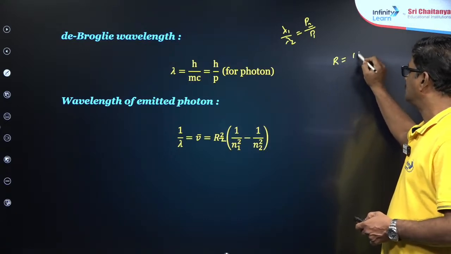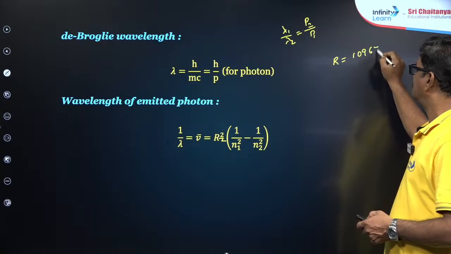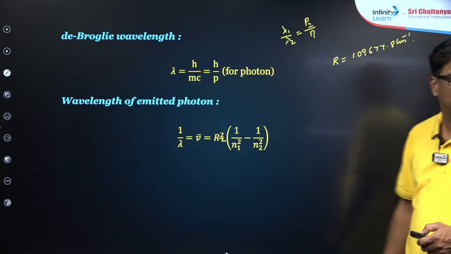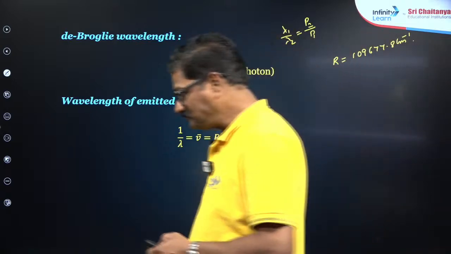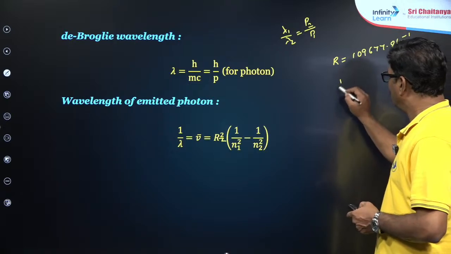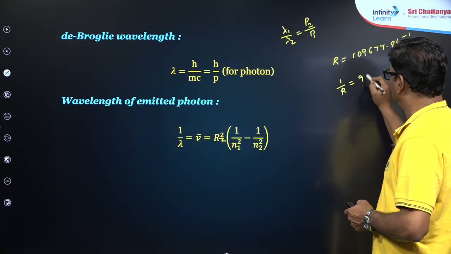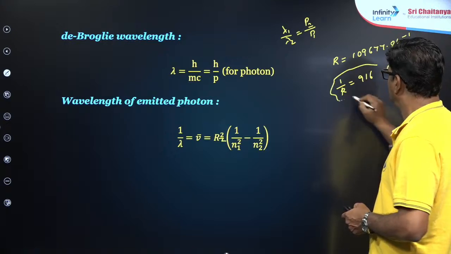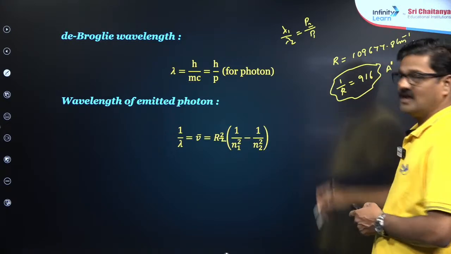It is going to be 109,677.8 centimeter inverse. And you can also say 1 by R value is equal to 916 angstrom units. So this can help you.